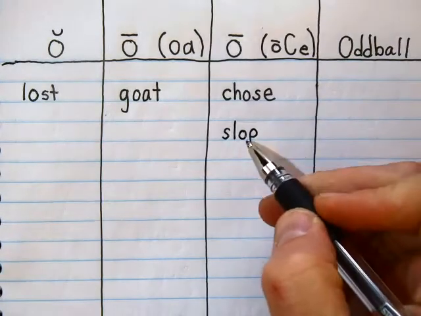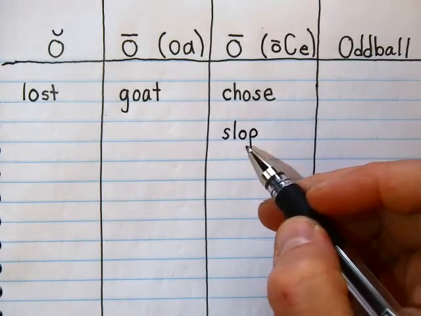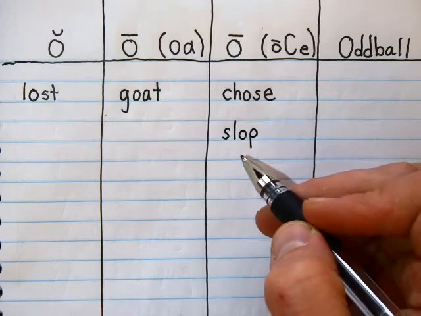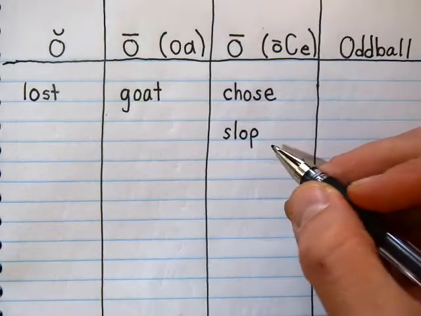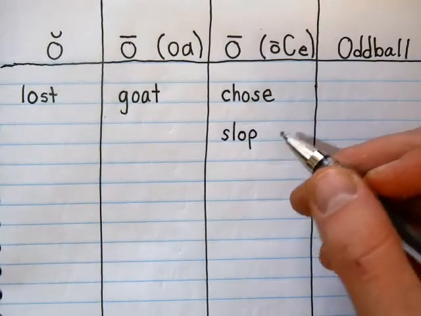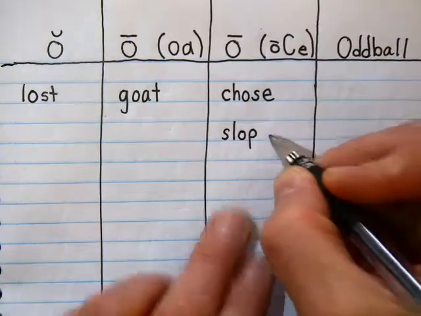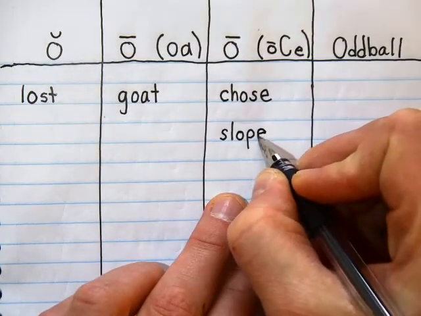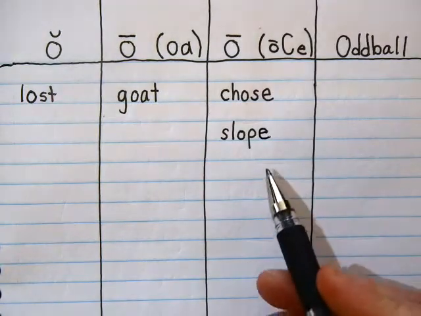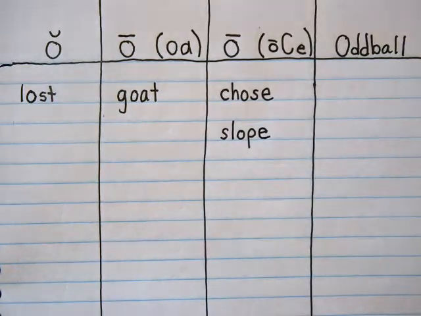Now look, if we just leave it like this, it says slop. Okay, we don't want it to say slop. You don't want to go sliding down the slop in the wintertime. Right? You want to go sliding down the slope. So we've got to put an E on the end. Because that E is really important. It makes slop become slope.